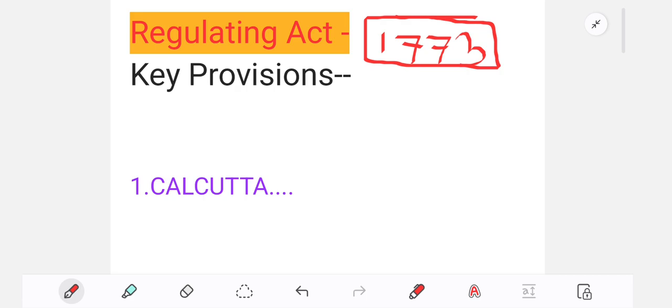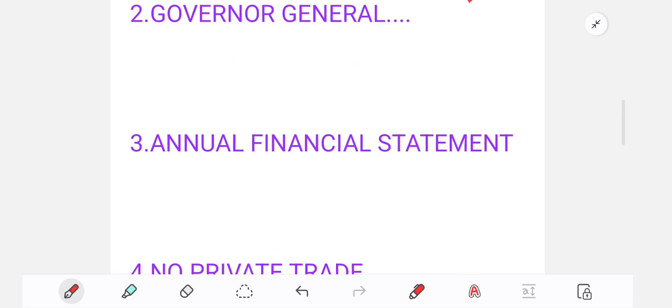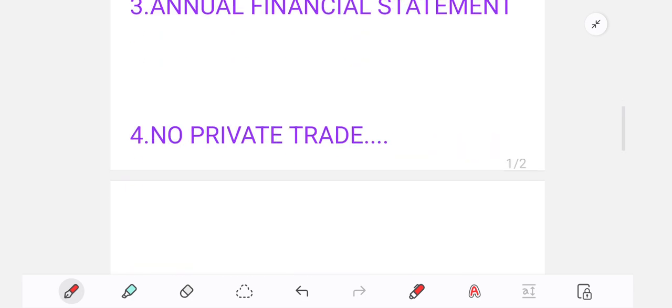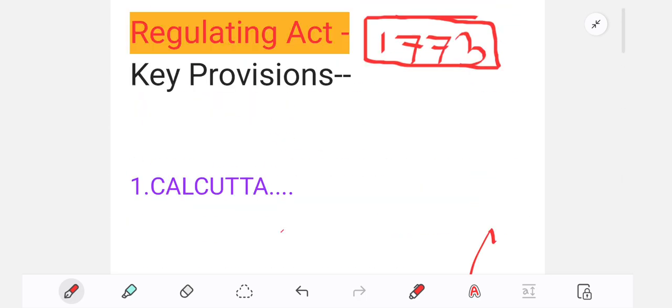What I have done is I have divided the Regulating Act into 5 points. The first one is Calcutta, the second one is Governor General, the third one is Annual Financial Statement, and the fourth one is No Private Trade and More Power. So if you want to study the Regulating Act of 1773, divide this act into 5 basic provisions as I told you. So let us start.